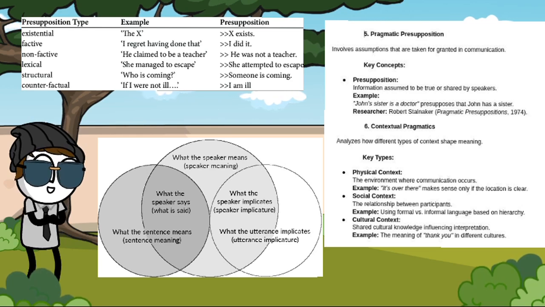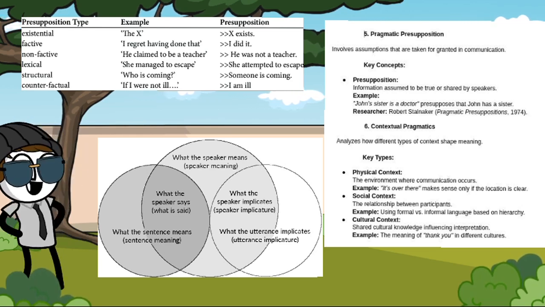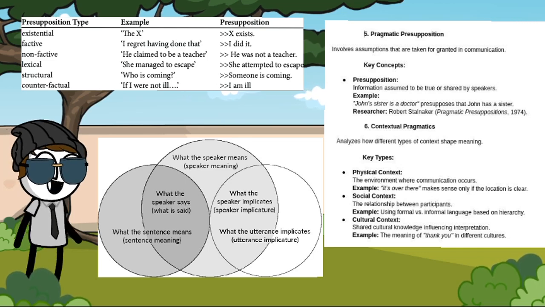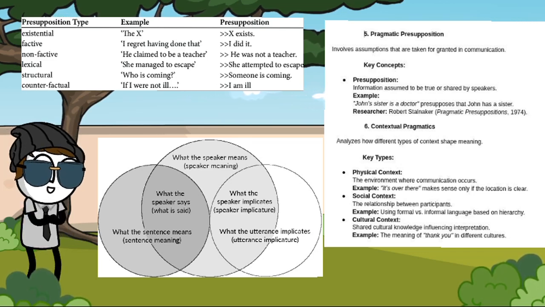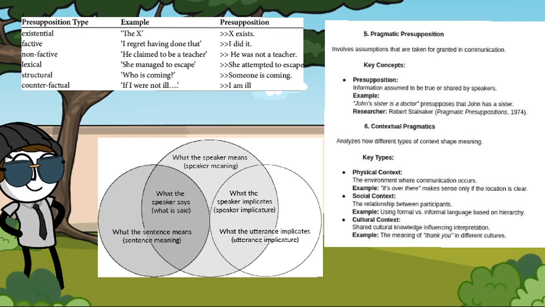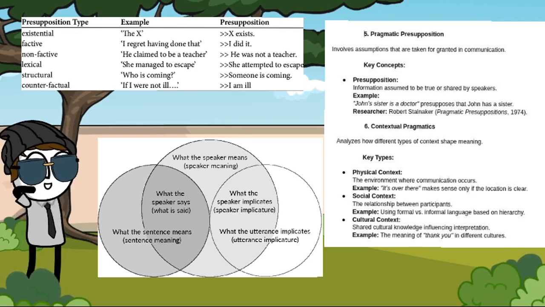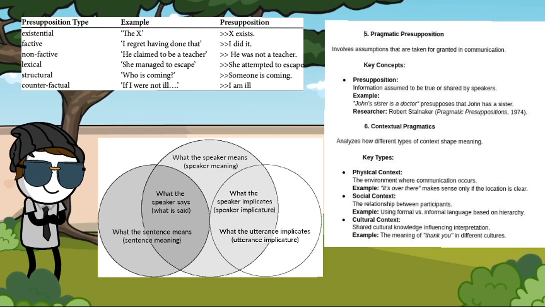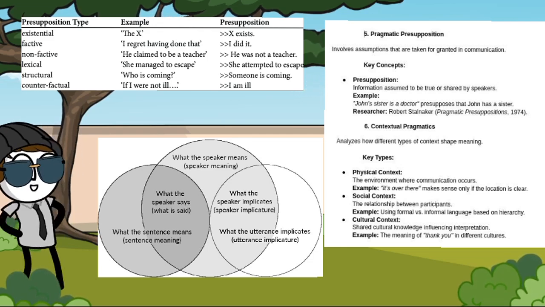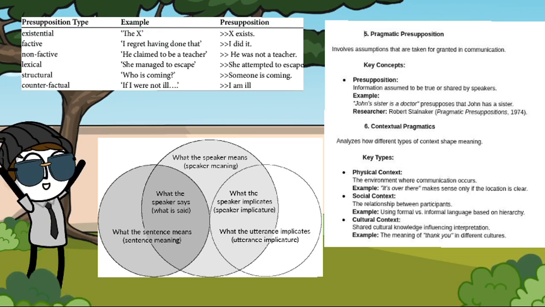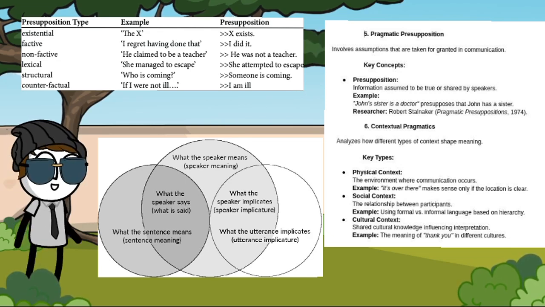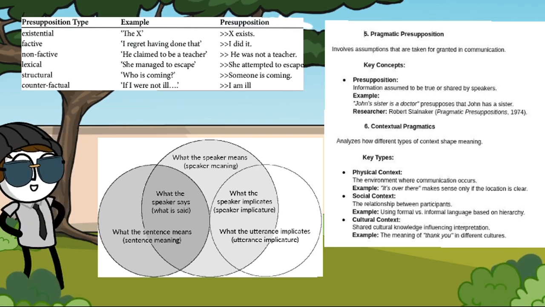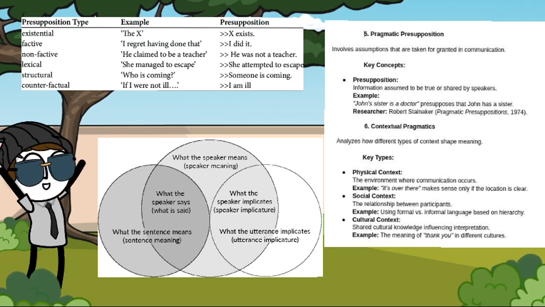Number 6. Contextual pragmatics. Analyzes how different types of context shape meaning. Key types. Physical context. The environment where communication occurs. Example, "it's over there" makes sense only if the location is clear. Social context. The relationship between participants. Example, using formal versus informal language based on hierarchy. For example, a young person having a conversation with an older person. Cultural context. Shared cultural knowledge influencing interpretation. Example, the meaning of thank you in different cultures.